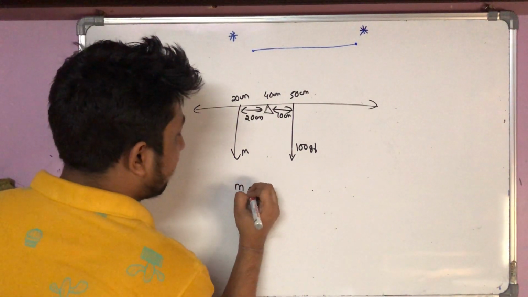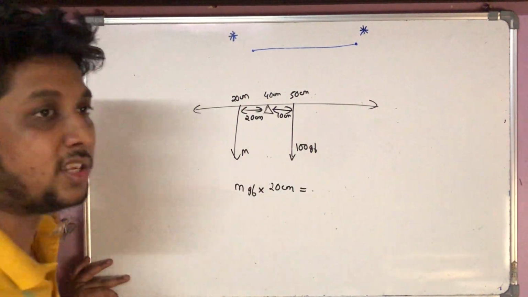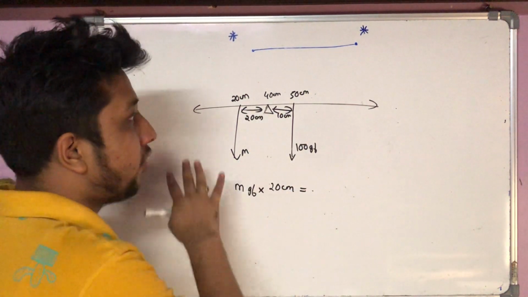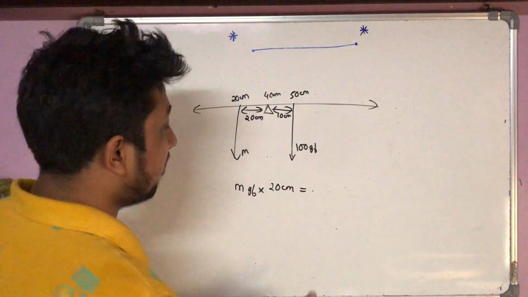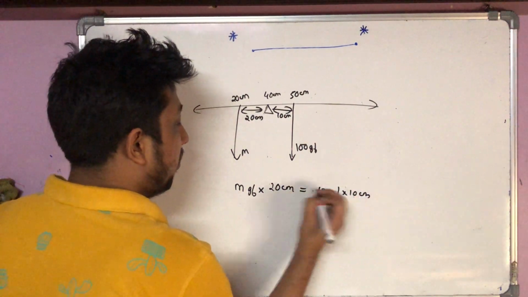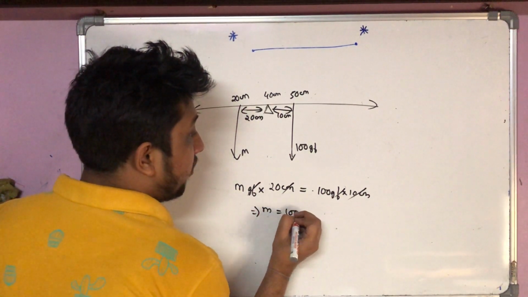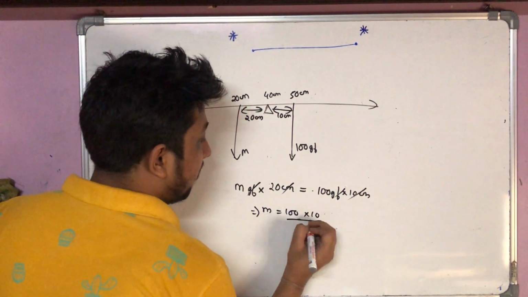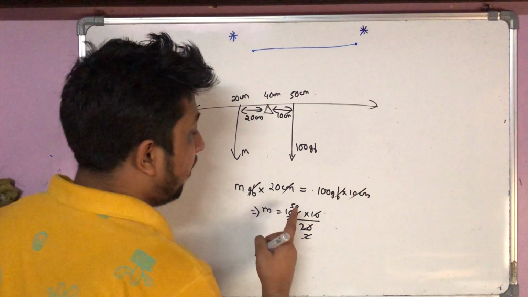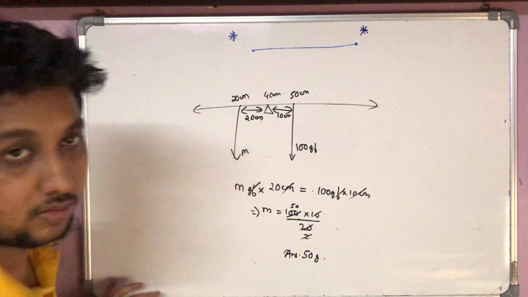So m gram force into 20 centimeter, and here again you will have to write by the principle of moments: total anti-clockwise moments is equal to total clockwise moments. I am not writing all the statements in detail, but those statements need to be written. It is equal to 100 gram force into 10 centimeter. So gram force gets cancelled, centimeter gets cancelled. m is equal to 100 into 10 divided by 20, so 10 twos are 20, and here we have 50. So 50 gram force is the weight. So the value of m is 50 grams, the mass.